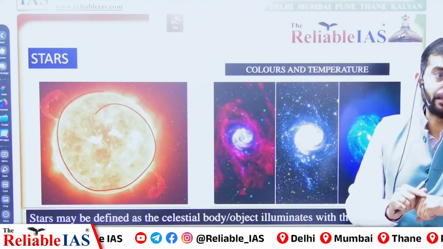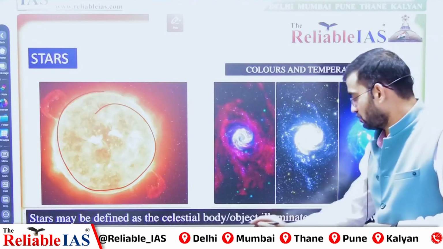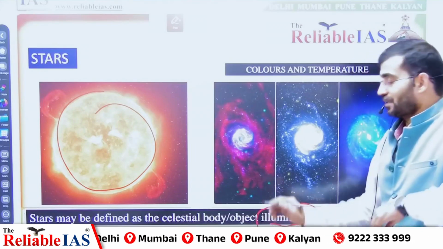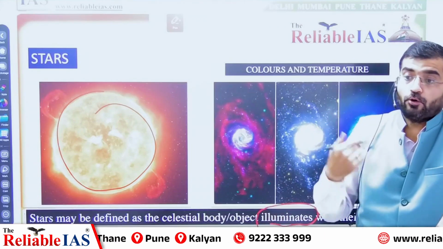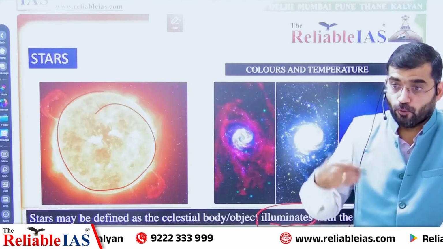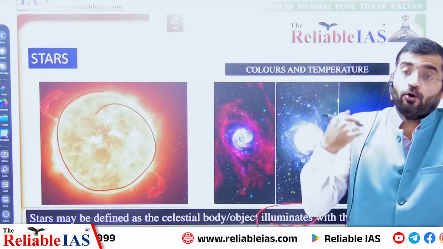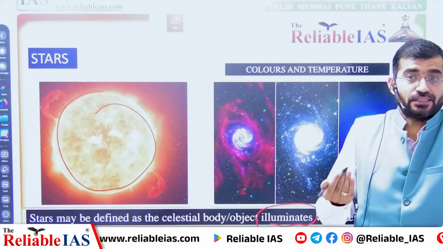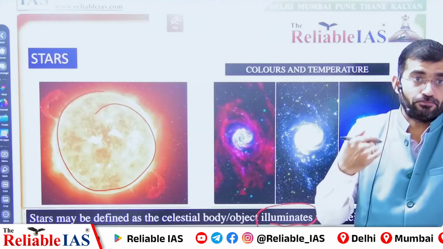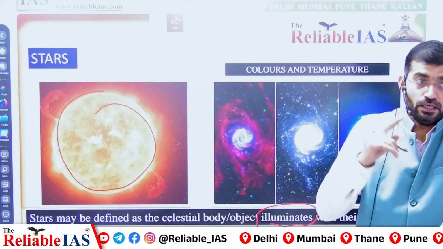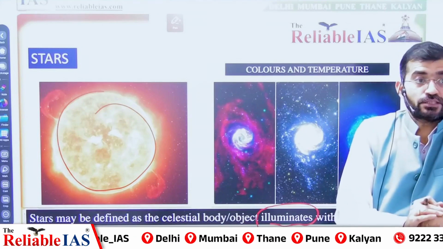That is the definition. The brightness of that star is the outcome of its own reaction, its own process. So the object found in our sky lit with its own light is called a star.